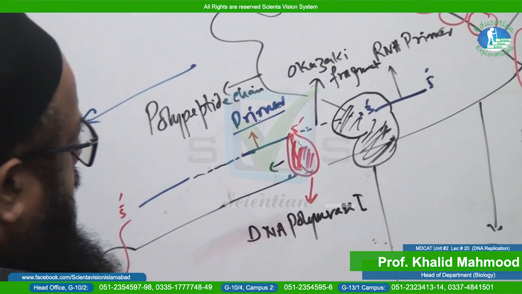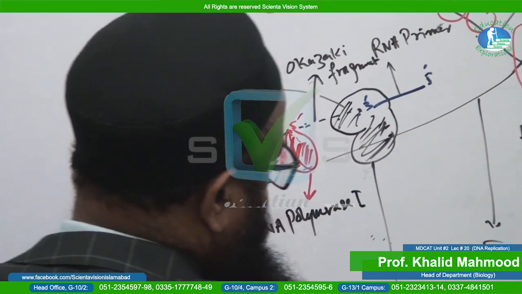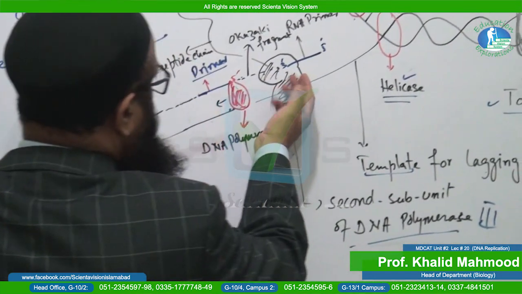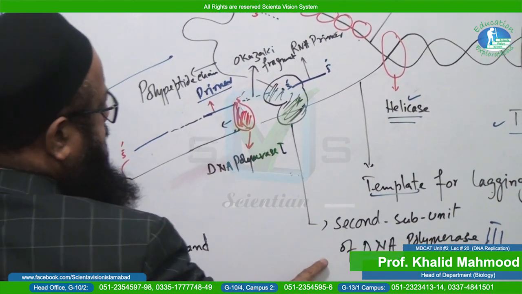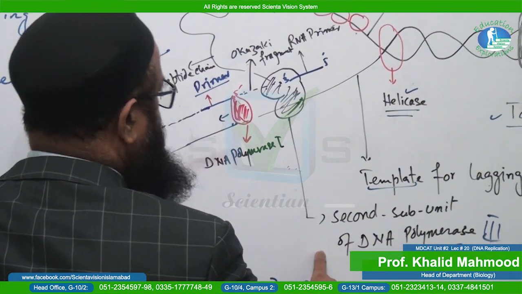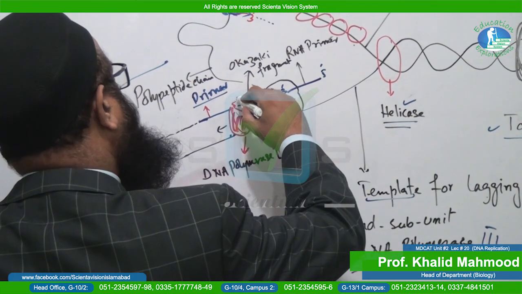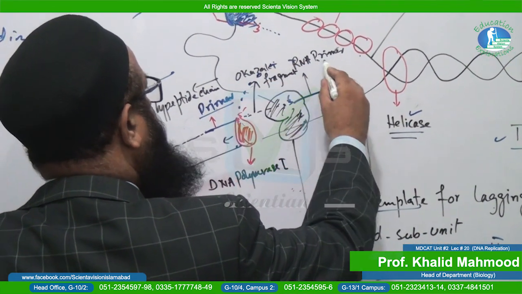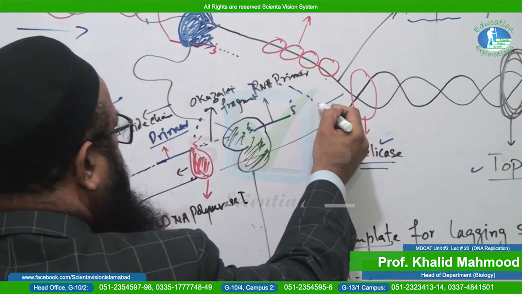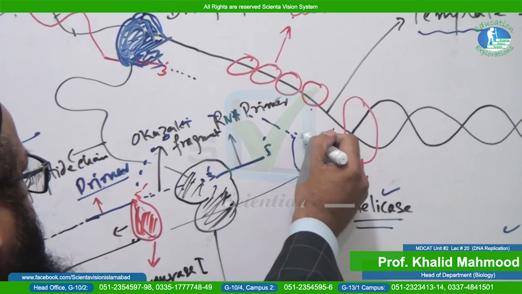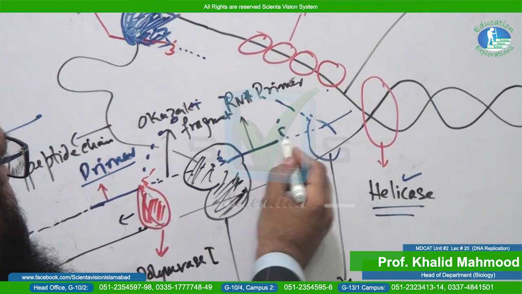And when this DNA polymerase 3 enzyme, starting from this point, reaches this point, this DNA polymerase 3 enzyme subunit will jump back toward the replication fork, where another primer will form, and it will become attached on the 3' end of the primer and make another Okazaki fragment.